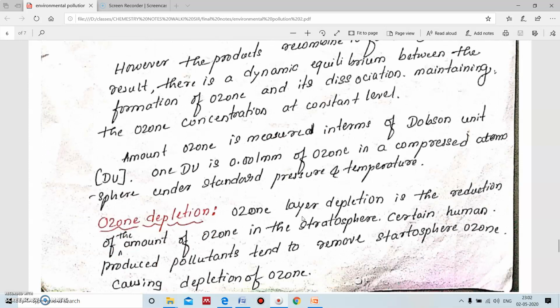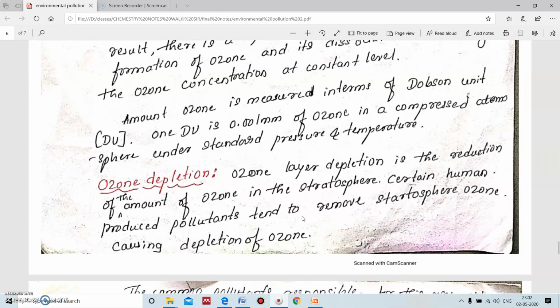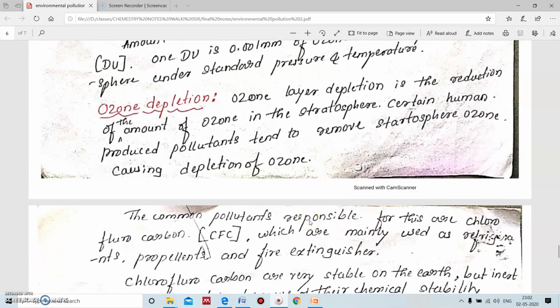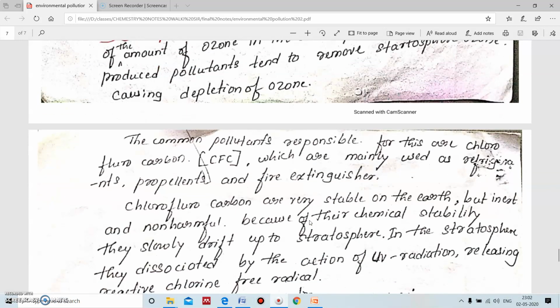The ozone depletion. We know that in the atmosphere there is an equilibrium between ozone formation and ozone dissociation. But by human activity, some pollutants are added to the atmosphere, which disturb this equilibrium, that is, the ozone formation and ozone dissociation. Mainly pollutants like chlorofluorocarbon, which is mainly used in refrigerators and propellants.